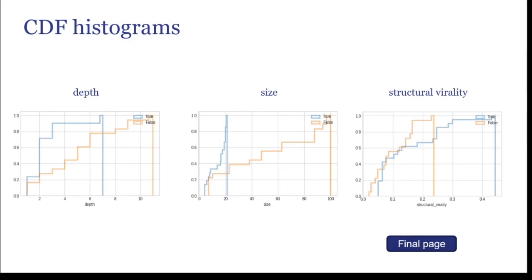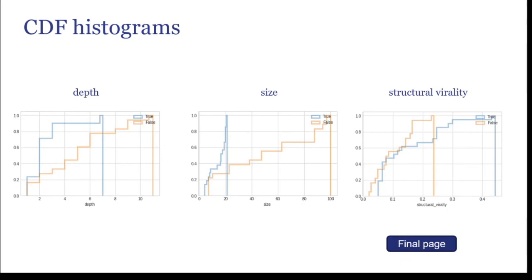About size. By looking at true news histograms, we can see that all of them have sizes less than 20 nodes, but only 40% of fake news have sizes less than 20. This shows that people like to retweet fake news more.